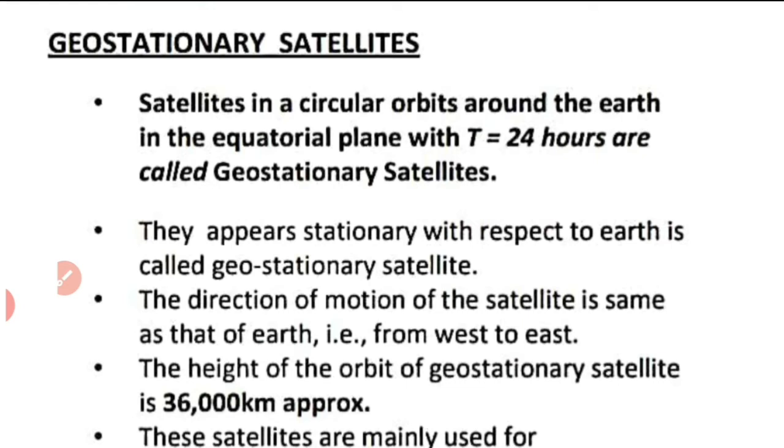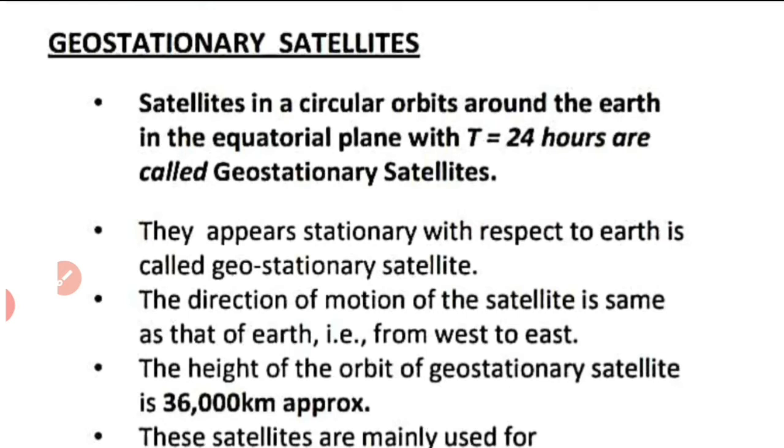So, what is the peculiarity about this geostationary satellite? The time period of revolution of the geostationary satellite will be equal to the time period of rotation of Earth. You know, Earth has two types of motion, it is revolving around the Sun, and at the same time it is rotating about its own axis. For the rotation, its time period is 24 hours. So if you have an equatorial satellite with time period equal to the time period of rotation of Earth, that satellite will appear to be stationary with respect to Earth.